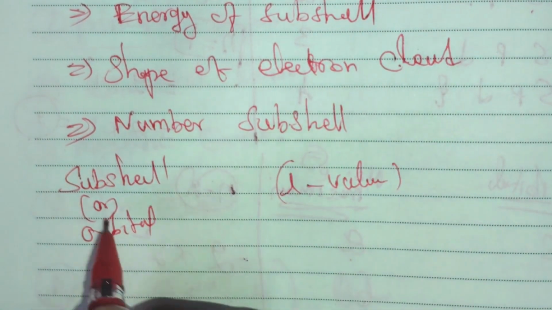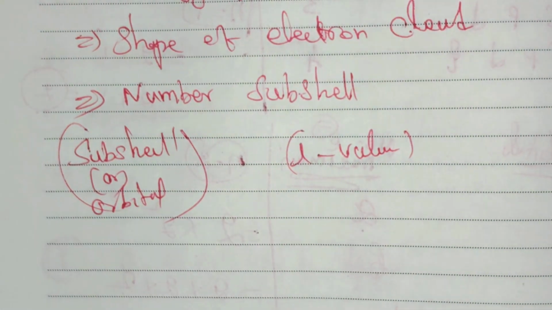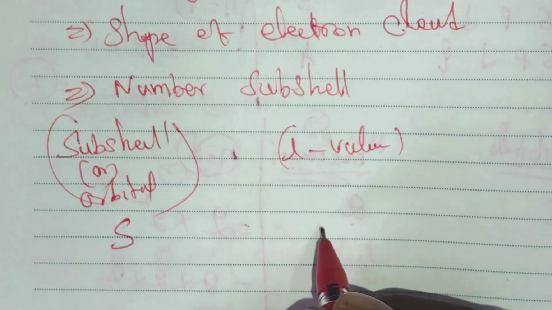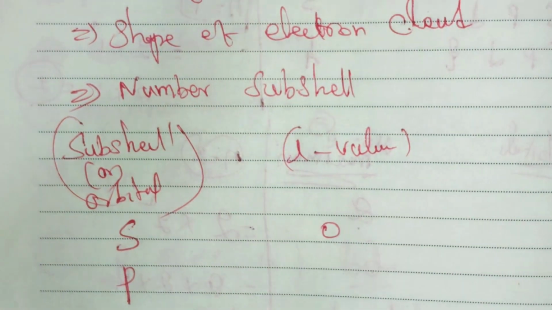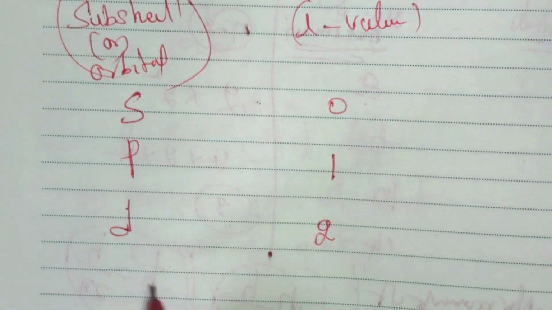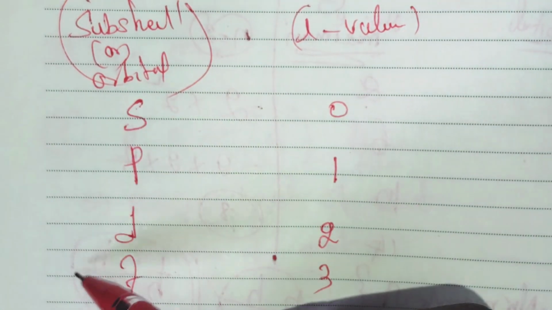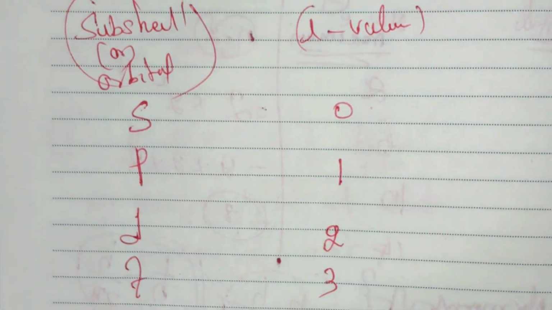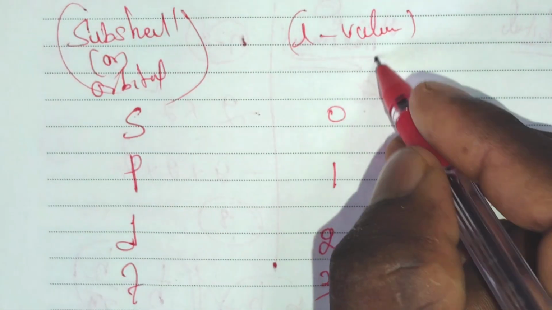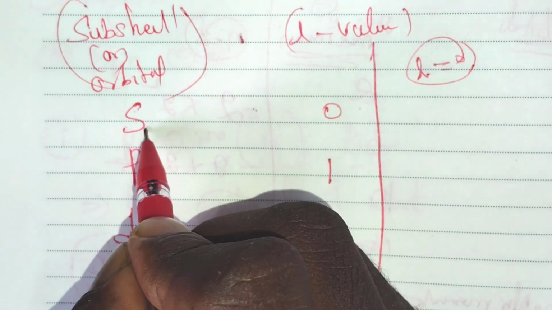This L value is important. For the subshell or orbital and L value, we know that only four kinds of orbitals are present. The s orbital has L value 0, the p orbital has L value 1, the d orbital has L value 2, and the f orbital has L value 3. So as the subshell increases from s to f, the L value also increases. If we assume L is 0, there is only the s orbital.